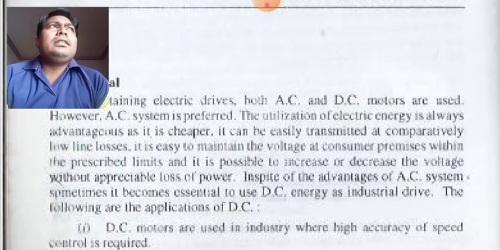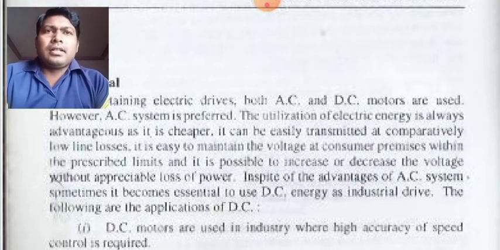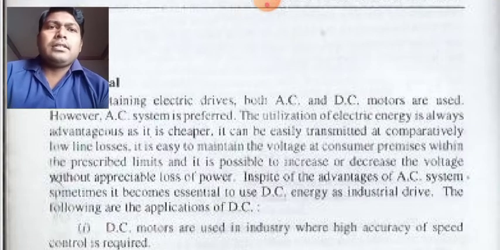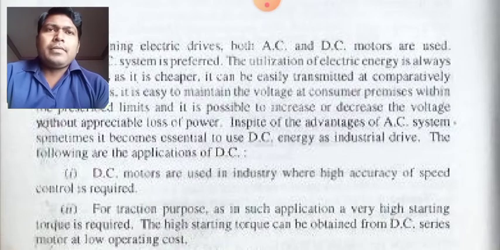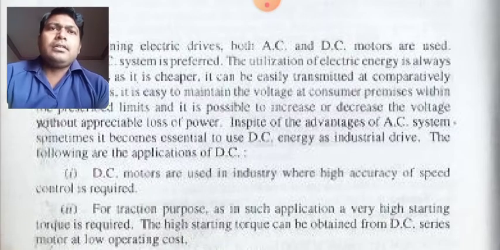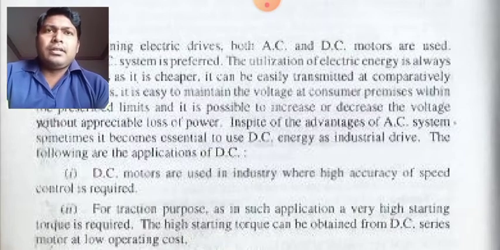So students, DC drives are also important in industrial drives due to some of their advantages. So we will discuss the following applications of DC. Due to these advantages of the DC supply, we prefer DC for industrial drives. So what are these? Let us understand. DC motors are used in industries where high accuracy of speed control is required.